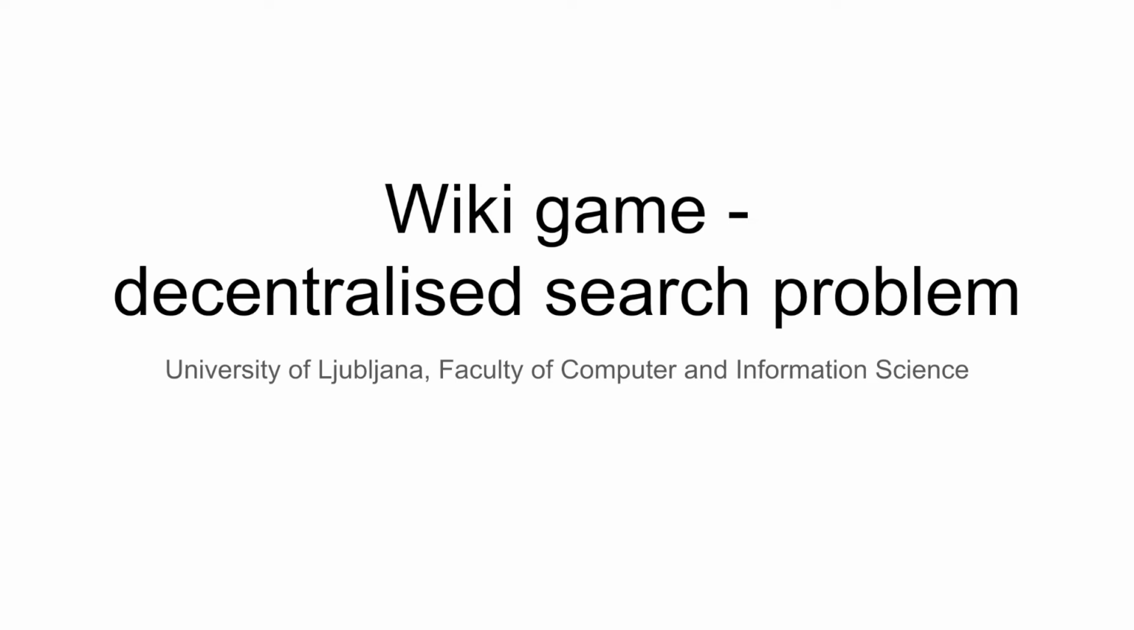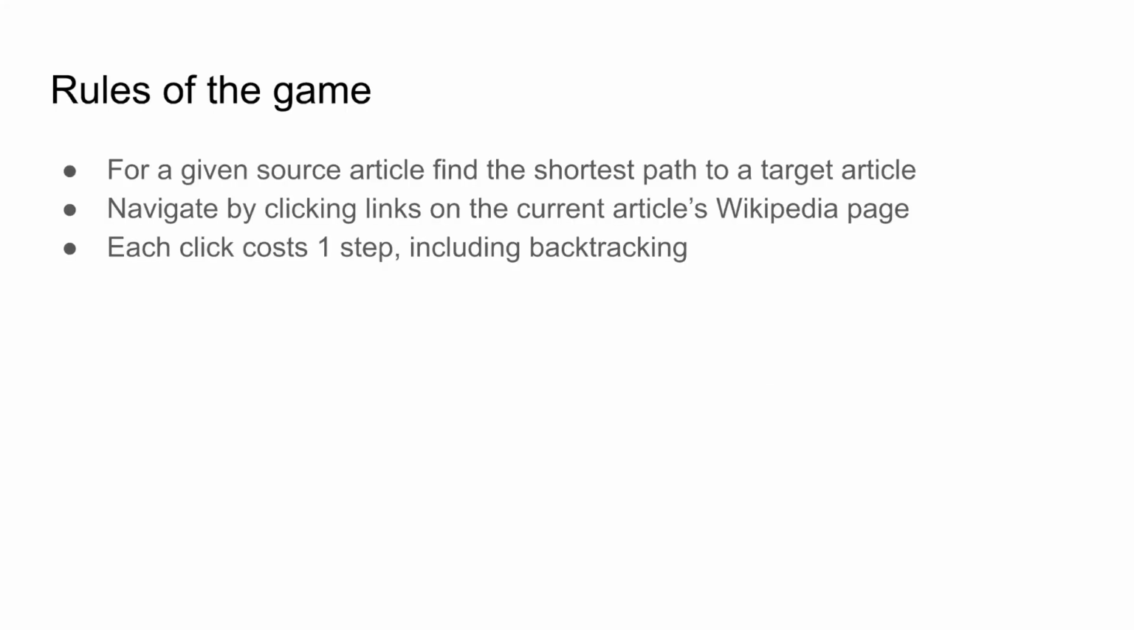For our project, we tackled the problem of decentralized search on a Wikipedia network. We drew our inspiration from the Wiki game, and it's a fairly simple game. You are given a source article, and you have to find the shortest path to a certain target article. And you do that by navigating through links that are on the current article's Wikipedia page, and each of the clicks costs 1 step. And also, if you backtrack to the last article, then it costs you 1 step as